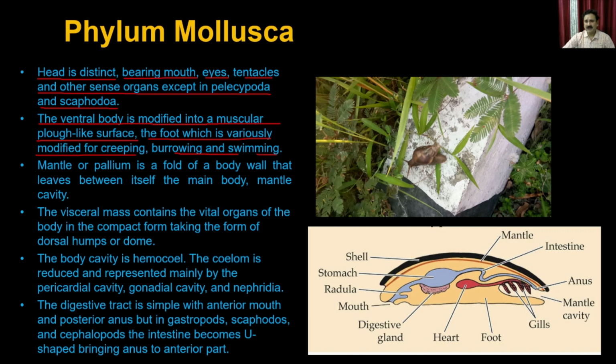So what you see here is a video which I have prepared, and what you see here is the Pila trying to move, right? If you see this particular foot, it is modified for creeping. So this foot is actually alive. The animal is gliding on that particular foot. So the foot is a muscular claw-like surface, and on this surface only the organism is gliding.